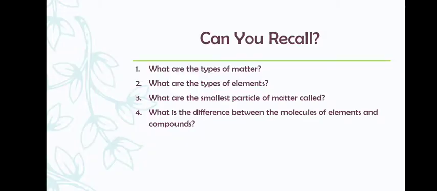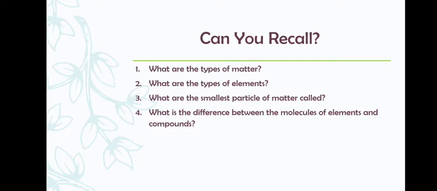with few questions. Now the first is, what are the types of matter? We know that the three commonly known states of matter are solid, liquid and gas. Then other is plasma also, right? Then what are the types of elements? We know that elements are metals, non-metals and metalloids. We'll be studying their properties in detail. What are the smallest particles of matter called as? They are called as atoms.